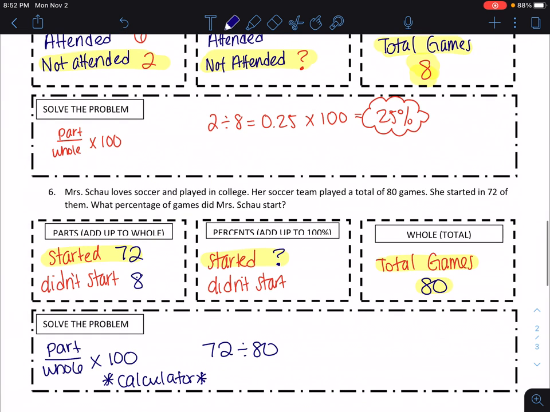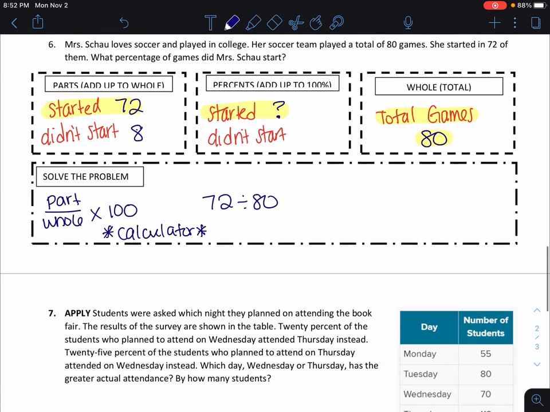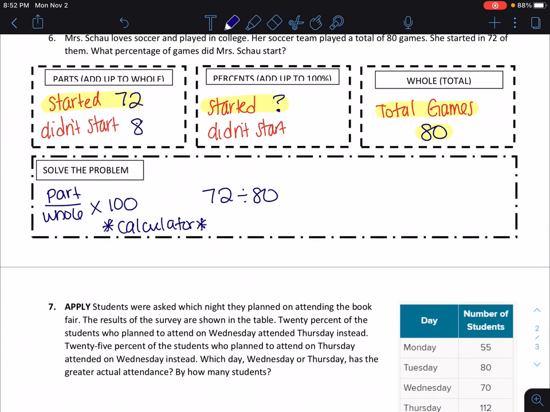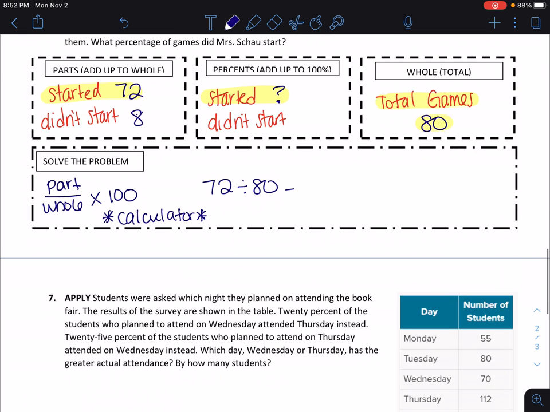The last one was also a calculator question if you needed it. So 72 divided by 80 is 0.9 times 100 is going to be 90%. So she started